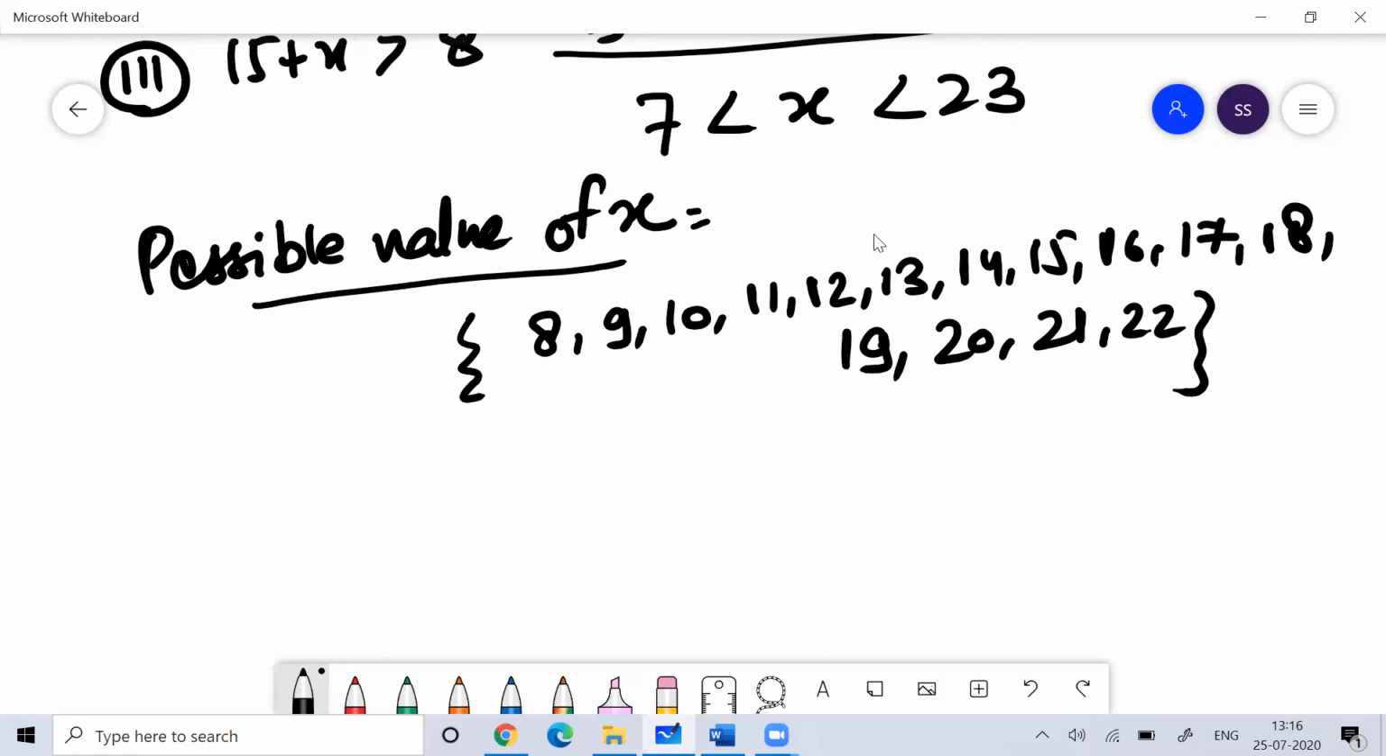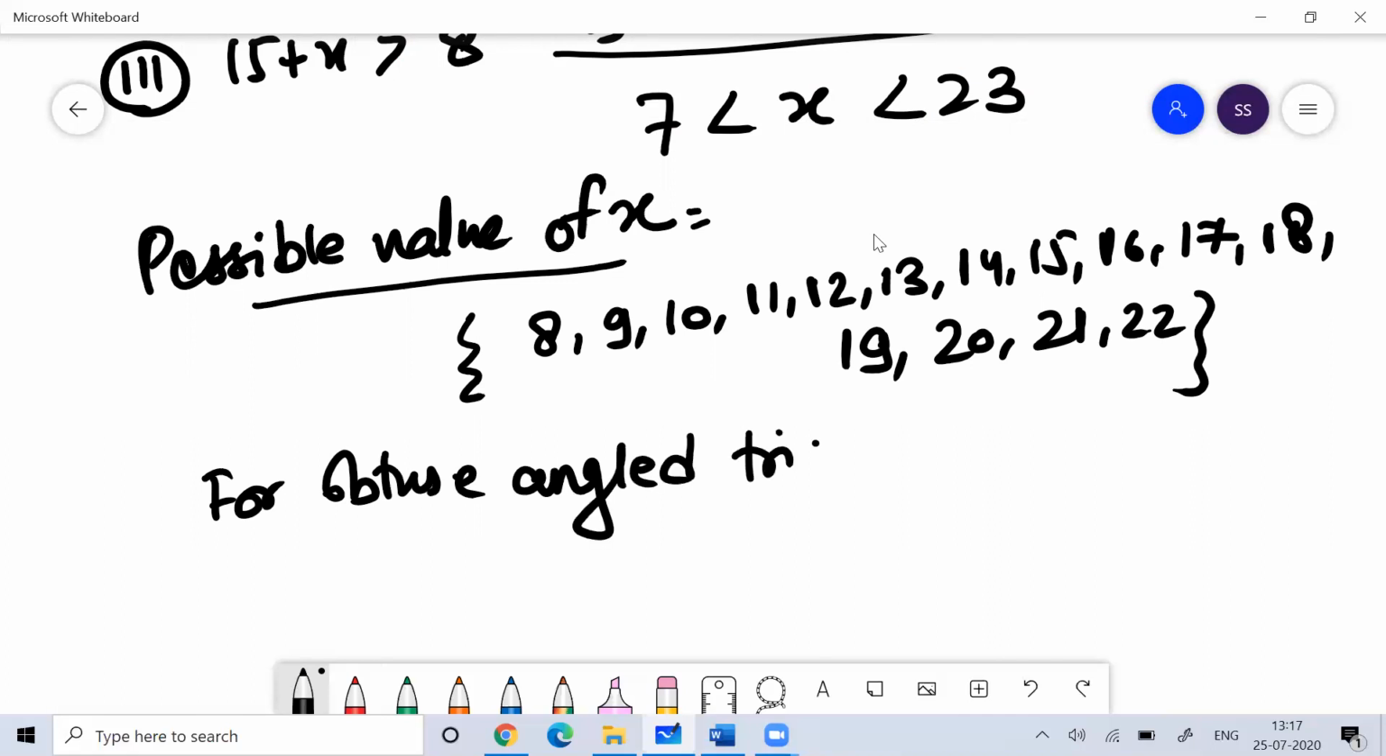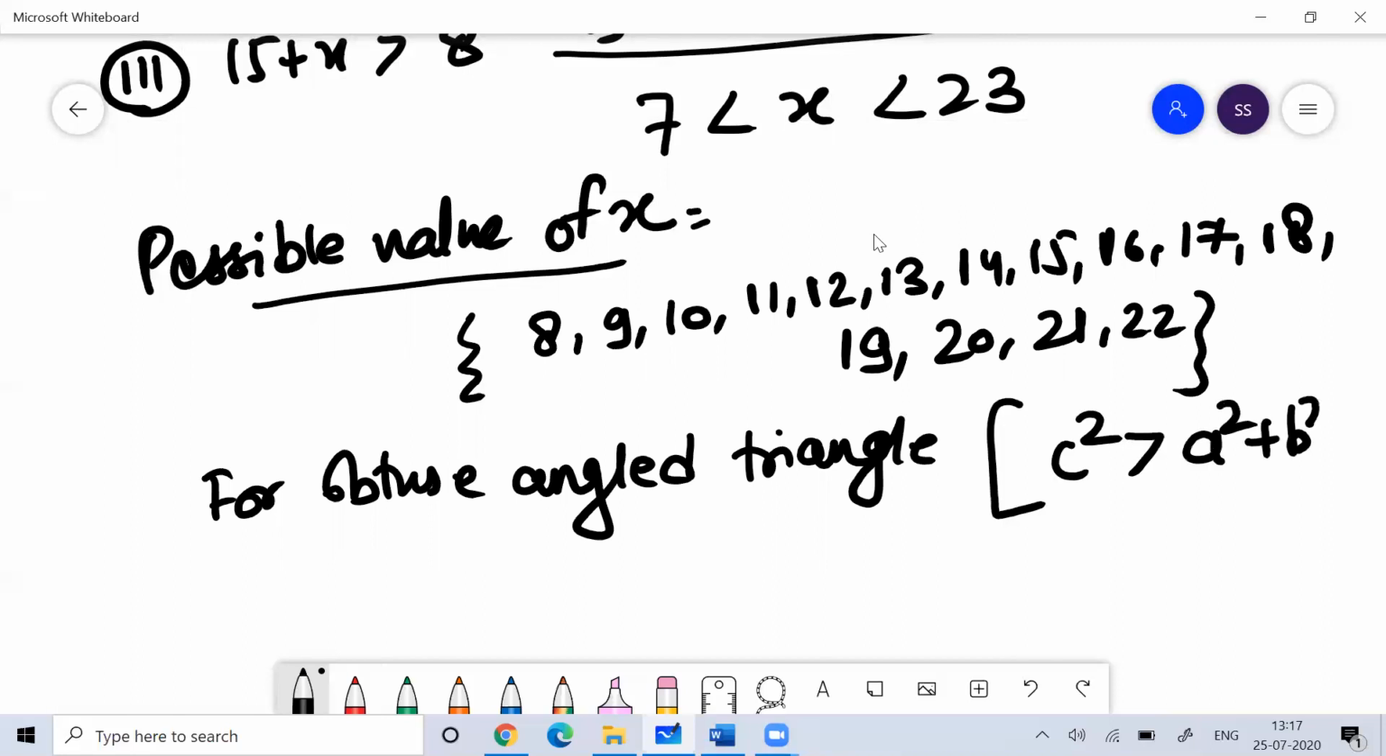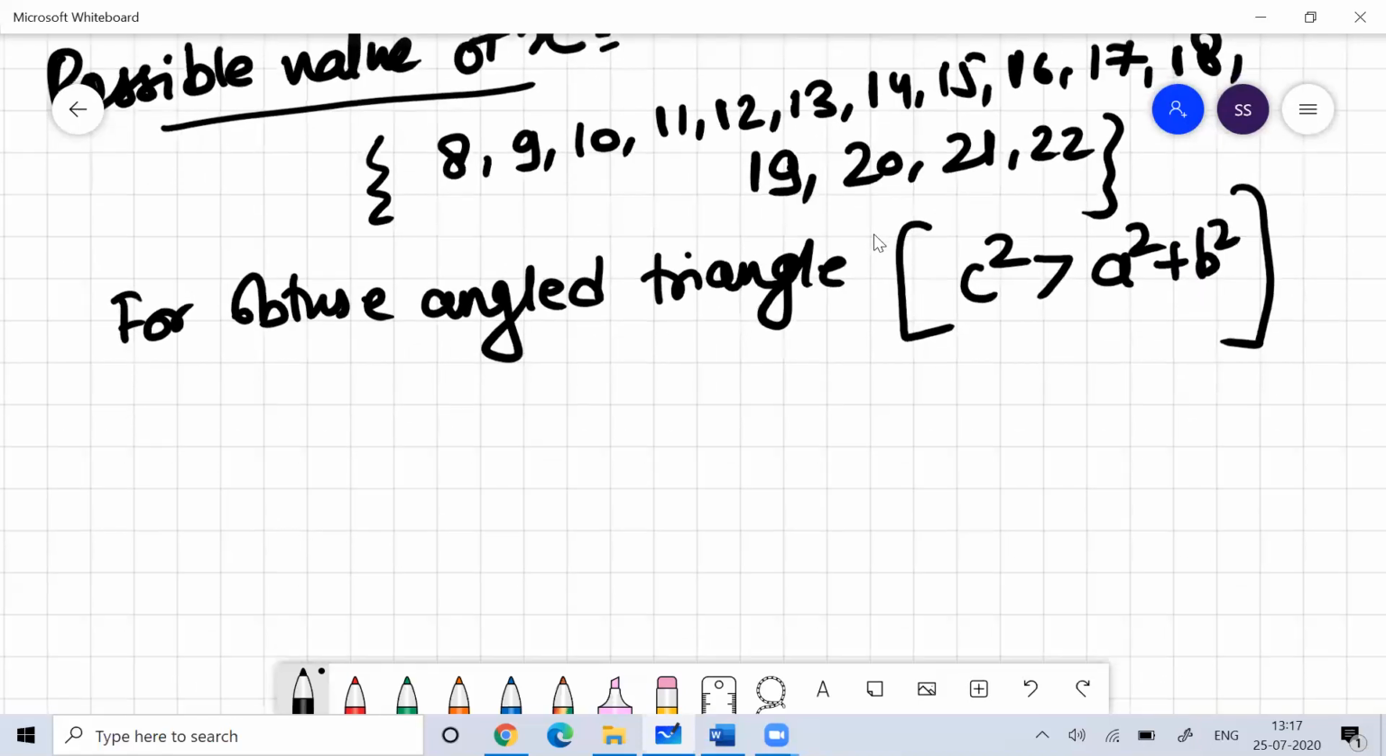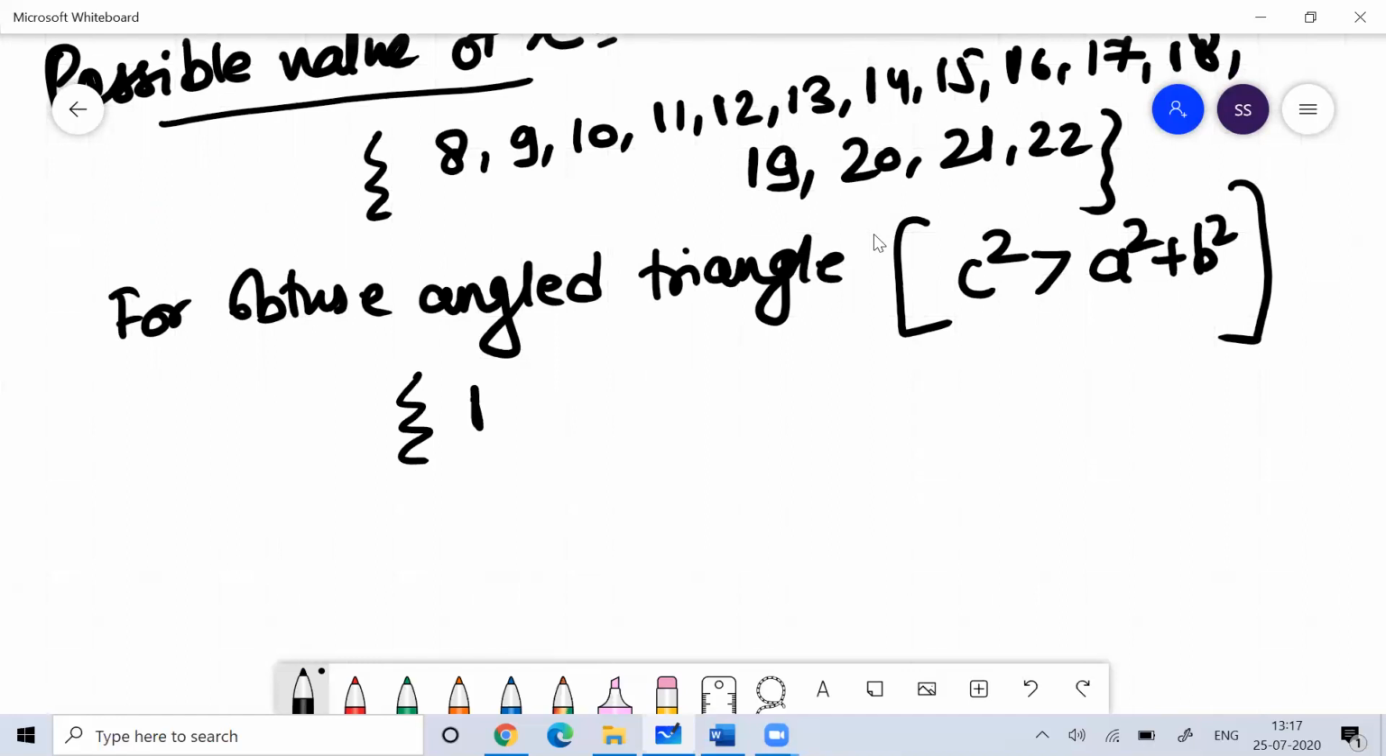So for an obtuse angle triangle, you know this property: c square should be greater than a square plus b square. The other two sides you know. The three sides of the triangle are 15, 8 and x.